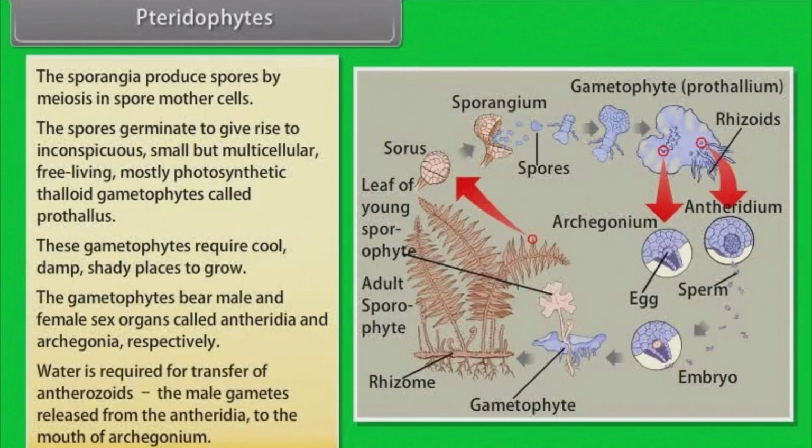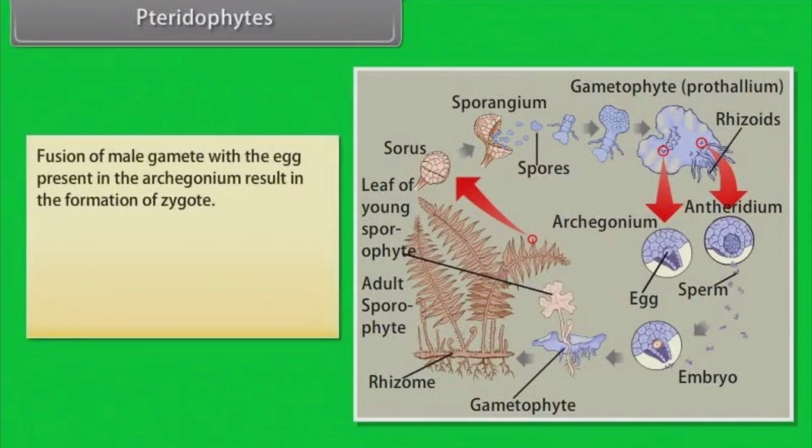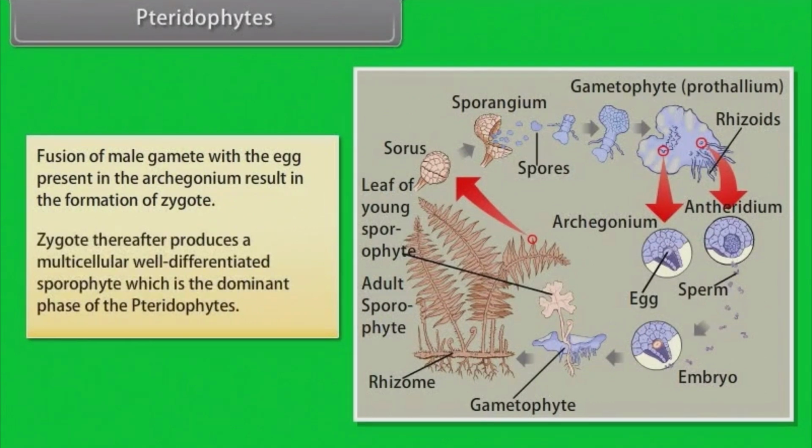Water is required for transfer of antherozoids. The male gametes release from the antheridia to the mouth of the archegonium. Fusion of the male gamete with the egg present in the archegonium results in the formation of a zygote. The zygote thereafter produces a multicellular, well-differentiated sporophyte, which is the dominant phase of the pteridophytes.